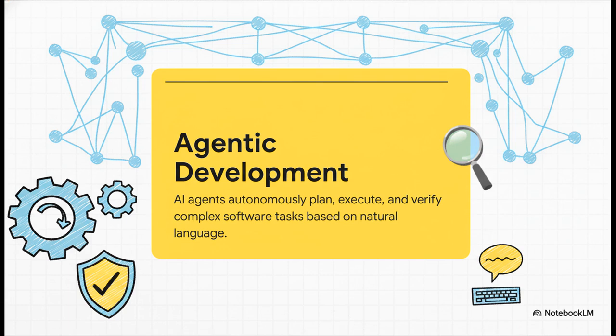And the solution to that grind? It's something called Agentic Development. Now look, this is way more than just your typical AI code completion that's trying to guess the next word you're going to type. No. This is a whole different way of working. We're talking about AI agents that can actually plan stuff out, execute it, and even check their own work, all from a simple natural language prompt. It is, without a doubt, a total game changer.